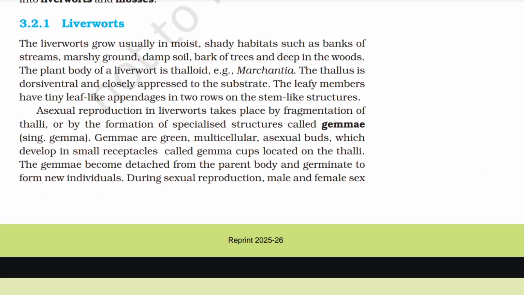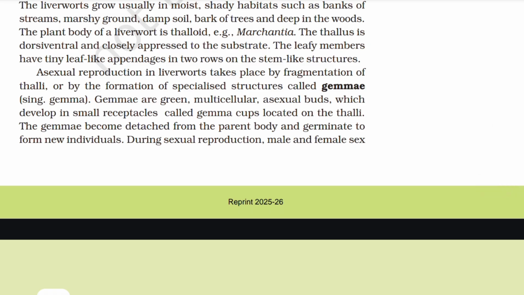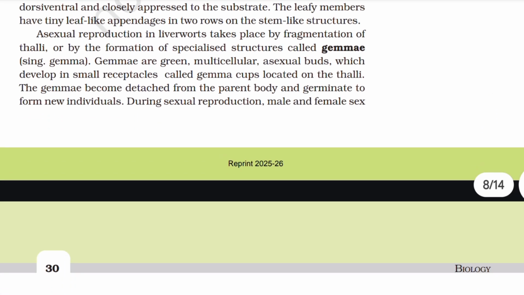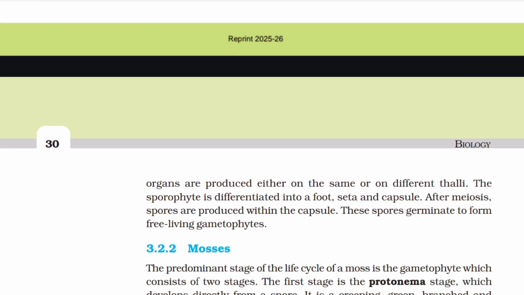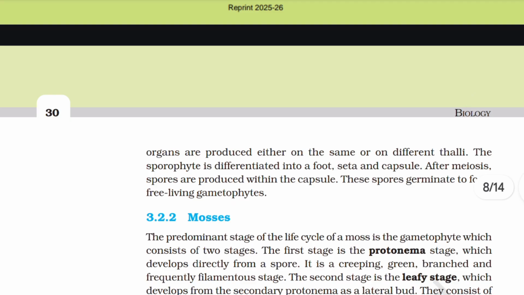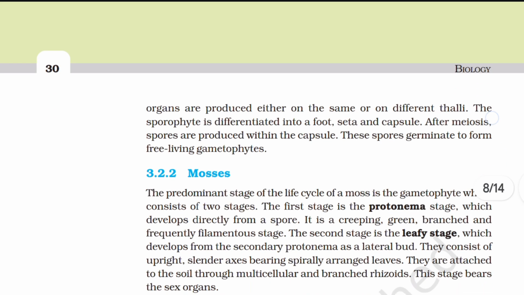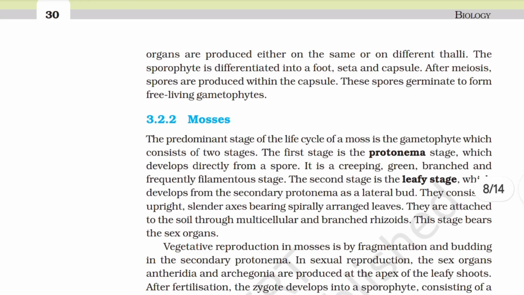Asexual reproduction in liverworts takes place by fragmentation of thalli or by formation of specialized structures called gemmae. Gemmae are green, multicellular, asexual buds which develop in small receptacles called gemma cups located on the thalli. The gemmae become detached from the parent body and germinate to form new individuals. During sexual reproduction, male and female sex organs are produced either on the same or on different thalli. The sporophyte is differentiated into a foot, seta, and capsule. After meiosis, spores are produced within the capsule. These spores germinate to form free living gametophytes.